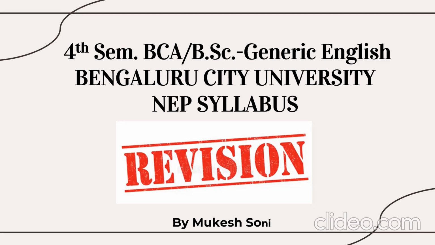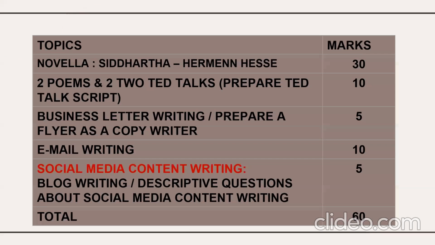So this revision will help you to recall the important units, the important questions, and the information which you can easily recall as far as the examination is concerned. So before that, let's know the blueprint of a question paper. Based on the two QPs, your question paper will be something like this. The first 30 marks questions will be asked from the novella Siddhartha, written by Hermann Hesse. That's a novella you have here for 30 marks.